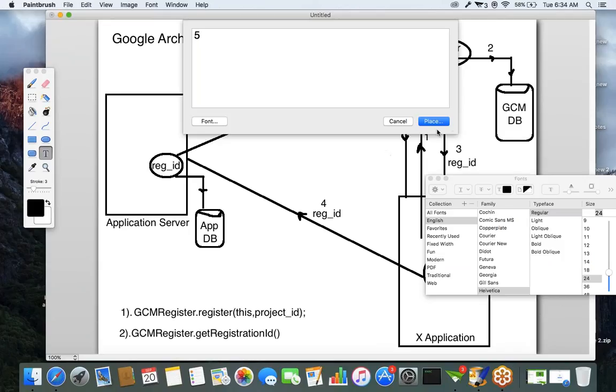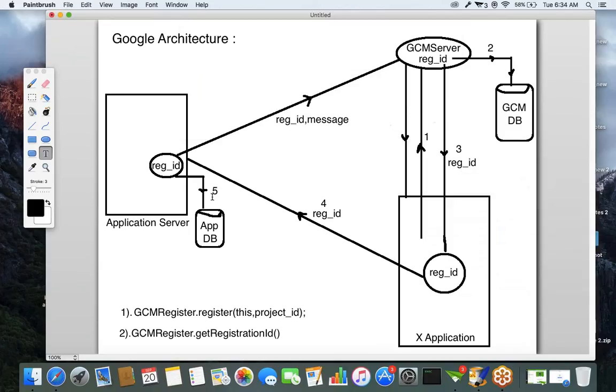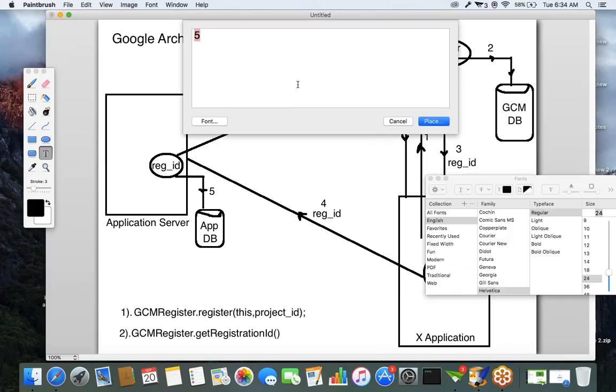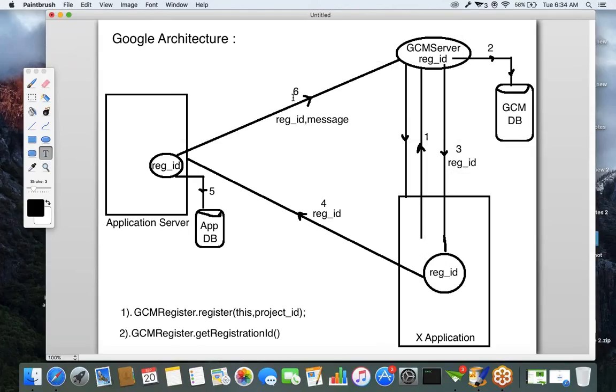Application server will store that registration ID in the application database. Sixth step: whenever the application wants to display a notification to the device, the application server will make a request. This application server will make a request to what? The GCM server will make a request. The GCM server will receive that registration ID and message, and it will send a message to that particular device, the device registered with that particular registration ID.